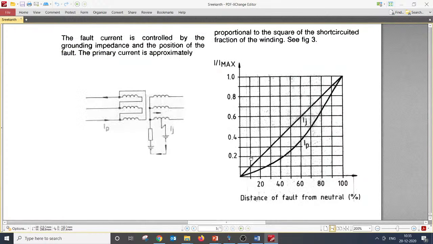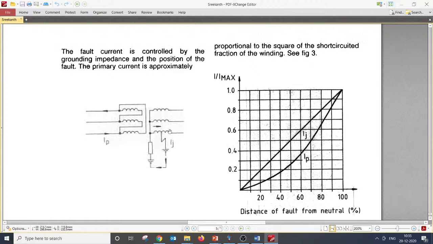Probably for this, please go back to some power system protection books on how the fault current changes with respect to the location of the fault, and this cannot be simulated in ETAP. That's a problem actually. If there is a fault within the winding of the transformer, that cannot be simulated using ETAP. So you have to look at some other simulation software and create a fault at different locations, and you need to work out the fault current on both the HV side and LV side,